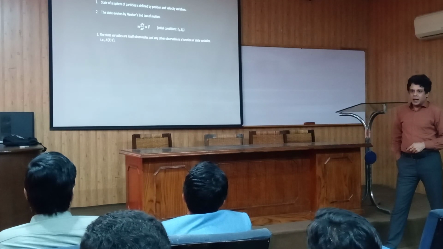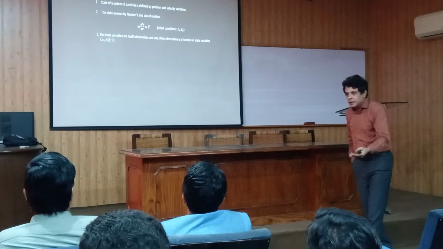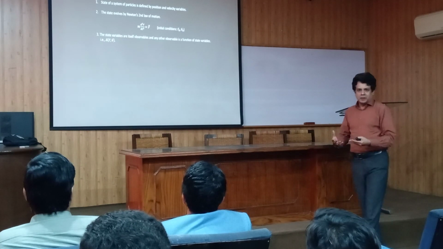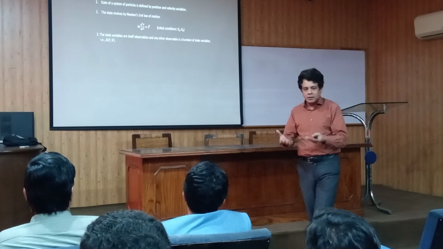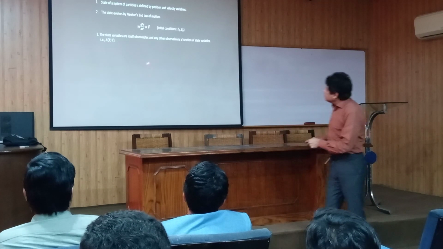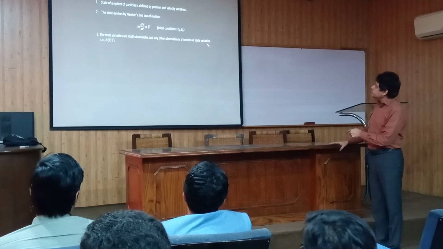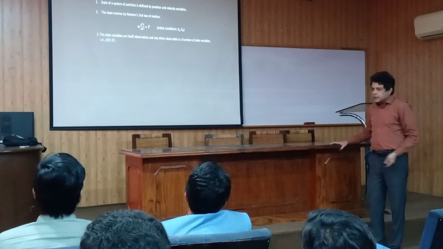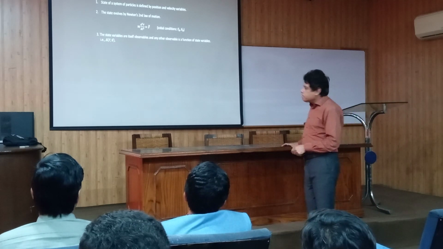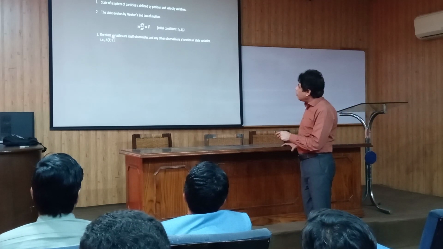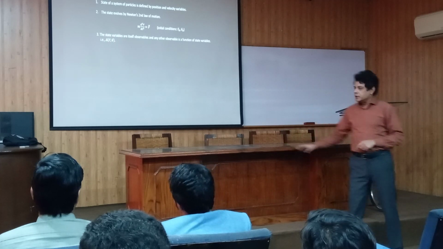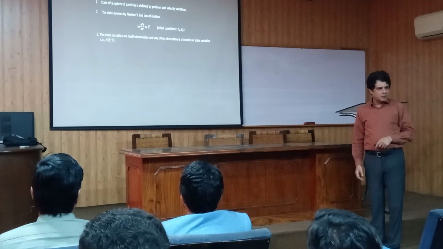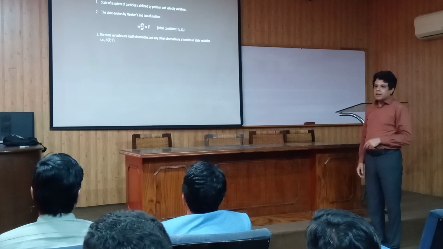And the third question, how the state observables are related to the state. The answer is that the state variables are themselves observable. You know, position variable, velocity variable, they are observables. And the other observables can always be written as a function of the state variables. For example, kinetic energy, angular momentum, all these are observables as a function of the state variables. So these are the answers to the three questions which a physical theory has to provide in classical mechanics.